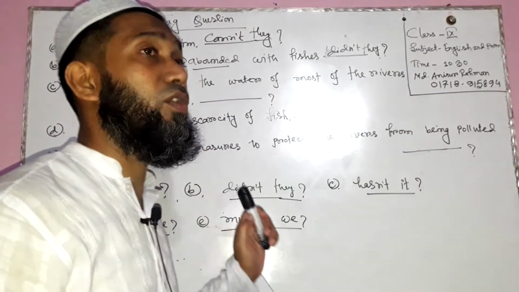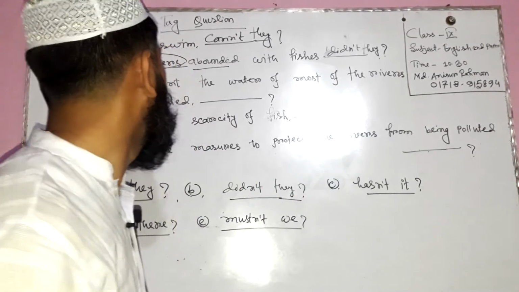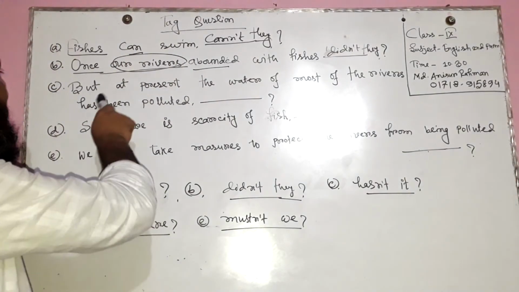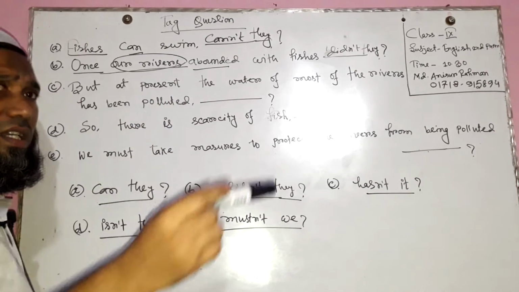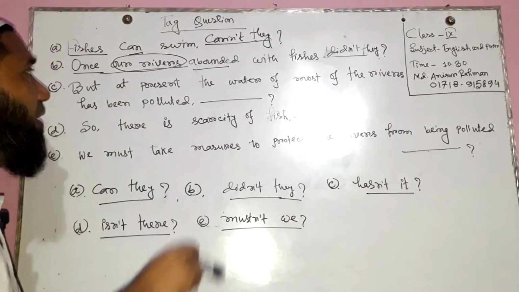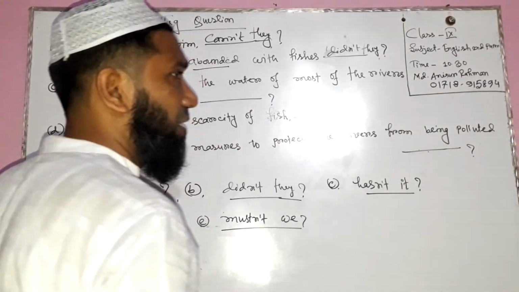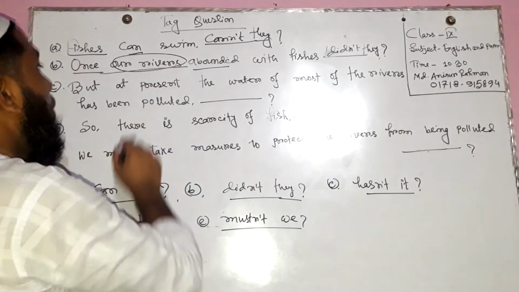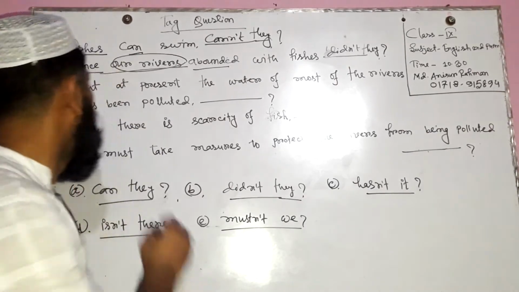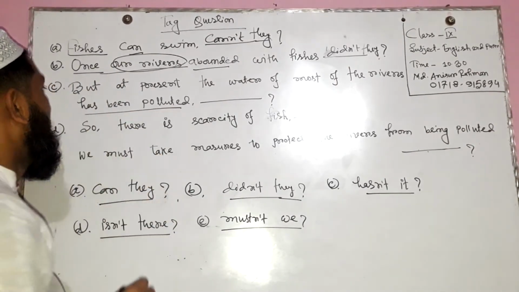Which tense is followed to write this sentence? But at present, I mean it indicates the present time. At present, the water of most of our rivers has been polluted. It is also past perfect tense, has been polluted.